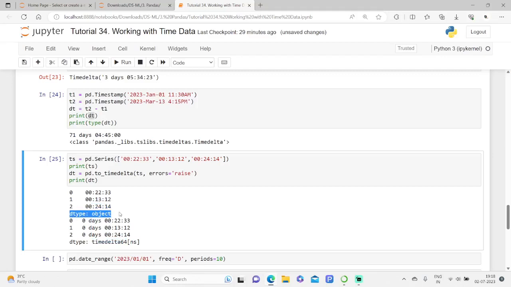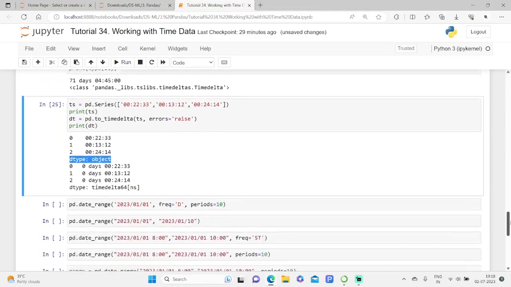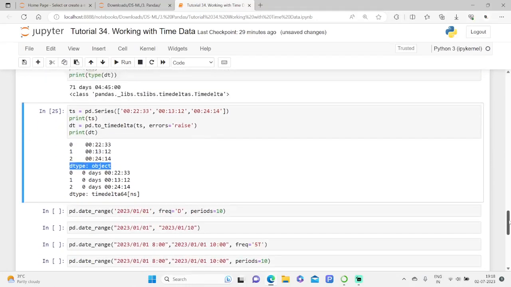Now that we have seen these two things, timestamp and timedelta in pandas, let's take a further step and see how it is possible to generate an array of this type of values in a simple and automatic way.